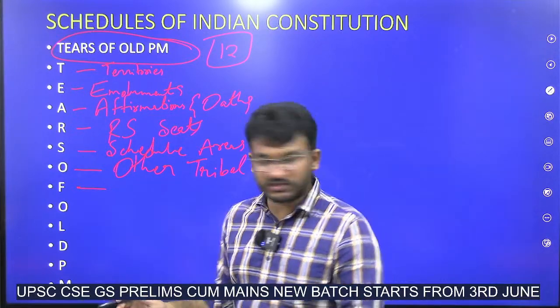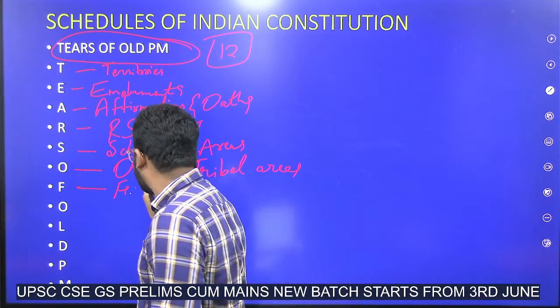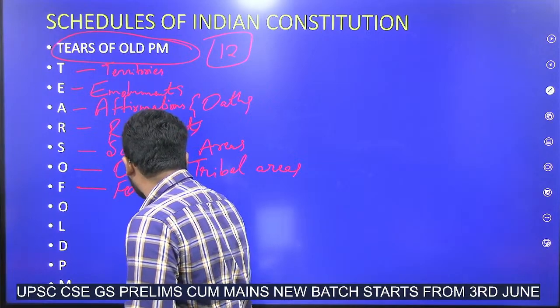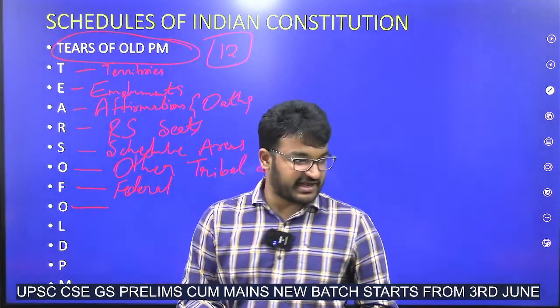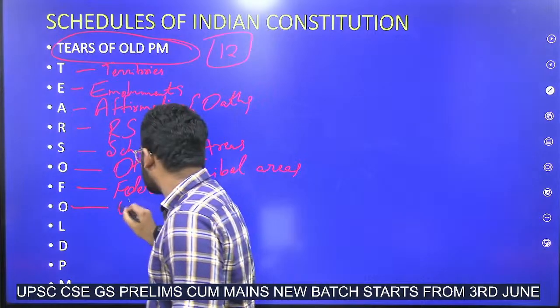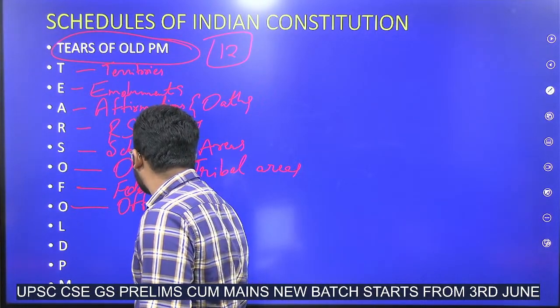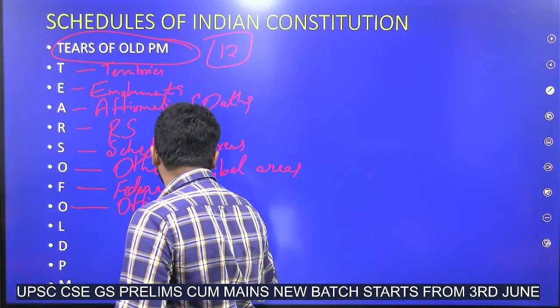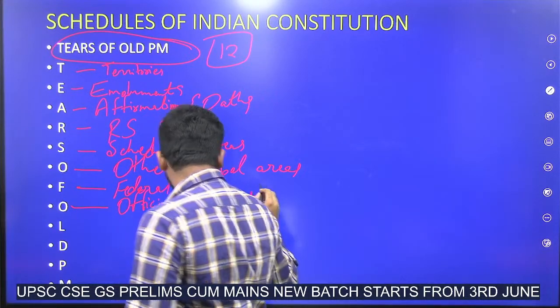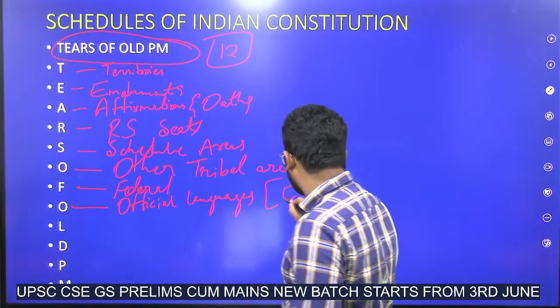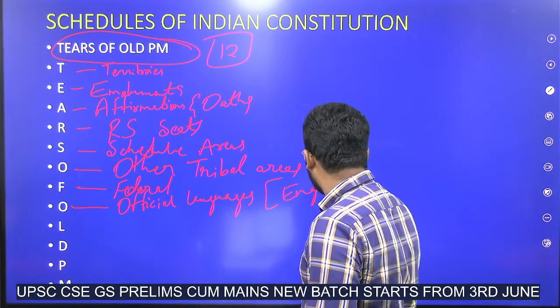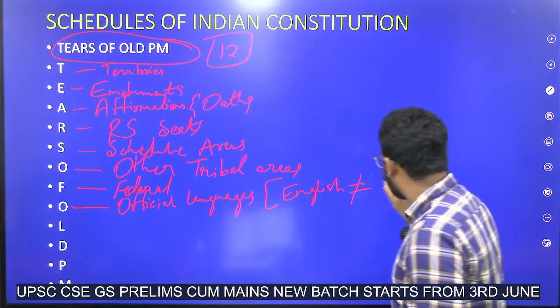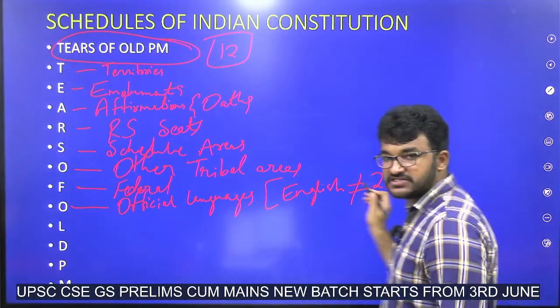Union list, state list, concurrent list, so these relate to federal provisions. Eighth schedule: official languages. How many official languages are there in the 8th schedule? 22. Is English part of this? English is not part of these 22 languages.